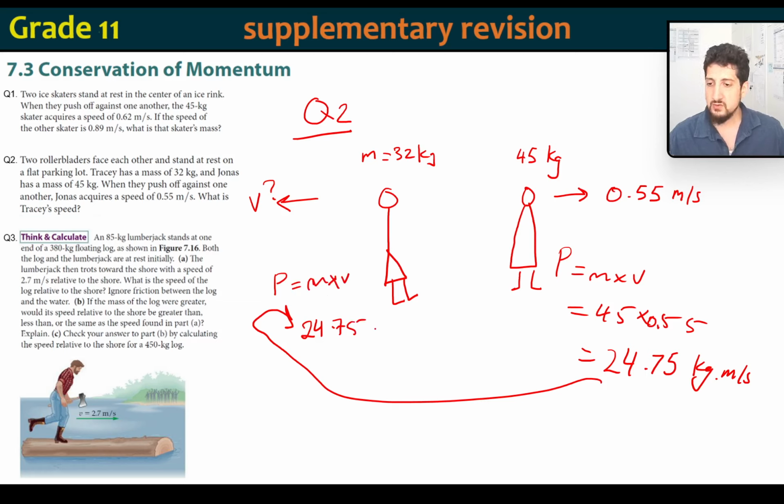So we've got 24.75 equals 32 times v. So what does v equal? v is going to equal 24.75 divided by 32, which is v equals 0.77 meters per second that way. That's all for that one. That's the answer. Okay, hopefully you got that one right as well.